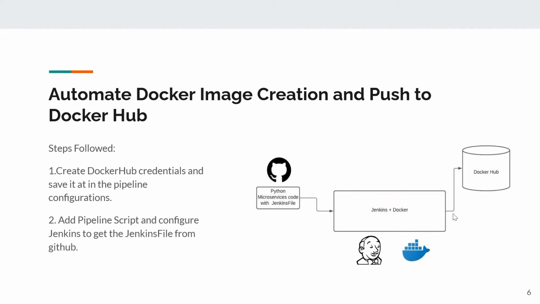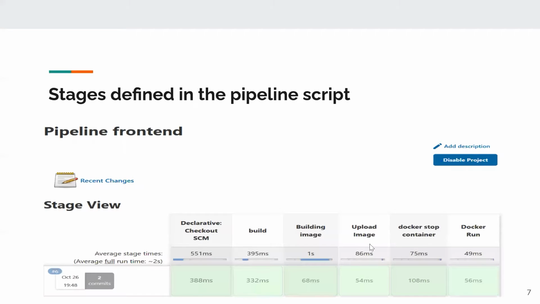Since we need to save this at Docker Hub, the credentials need to be saved in Jenkins. These credentials are saved as an ID, and this ID is specified in the main pipeline script, along with the various steps that we require. These are the stages that were defined as part of the pipeline. As you can see, the first step is to check out the latest code, then to build. This is ideally also the stage where we would test our code for any bugs. Once that's successful, it builds the Docker image. The next stage is to save this image at Docker Hub.